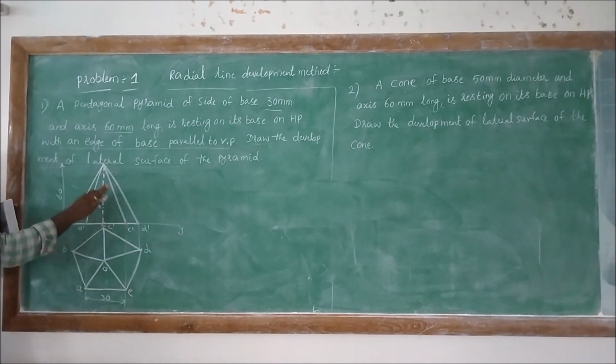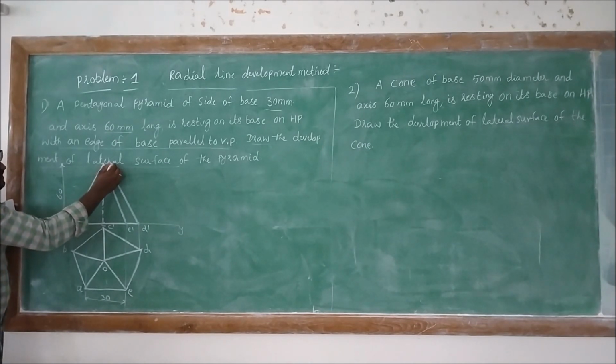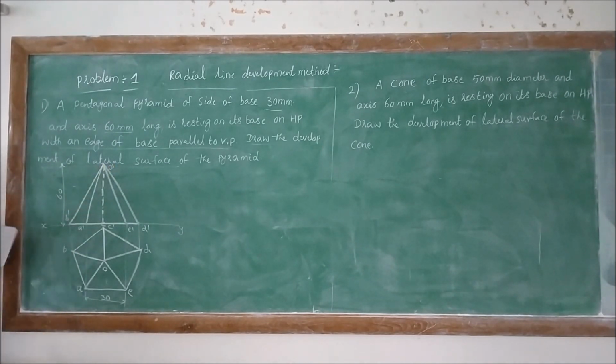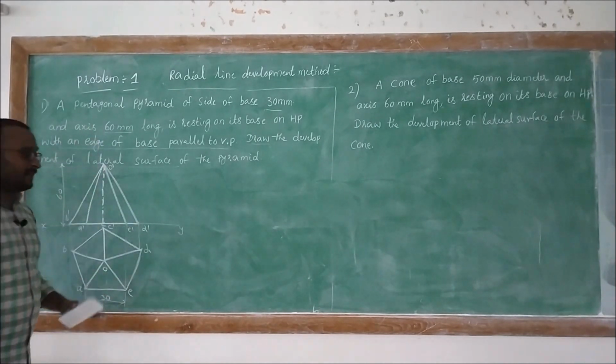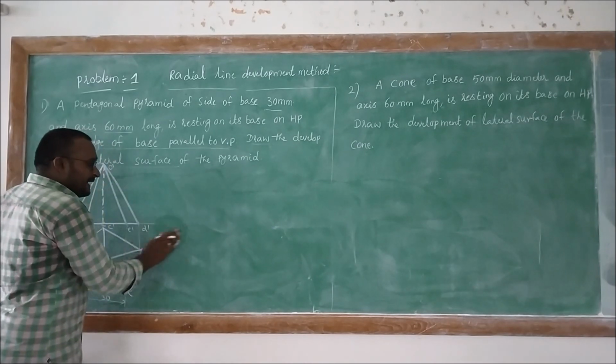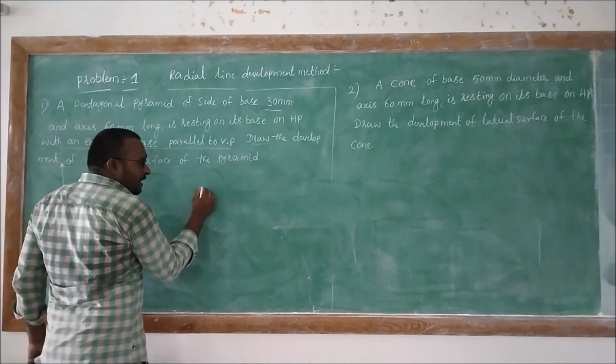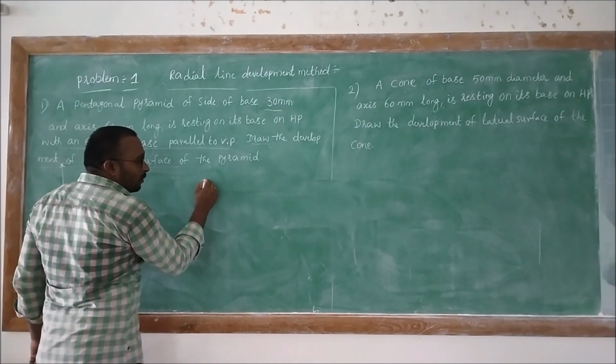Based upon that, the initial step has been completed, O dash. So that is O dash, B dash, C dash, right. So this is the initial step of the given pentagonal pyramid. Now we need to develop this particular solid by using the radial line method. So for this radial line method, we must start with point O,